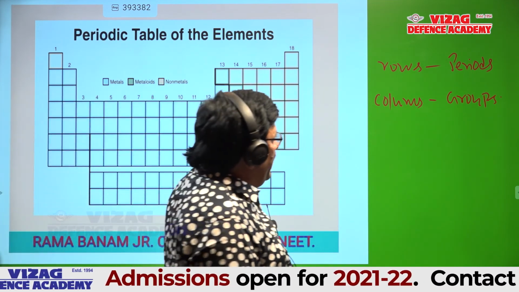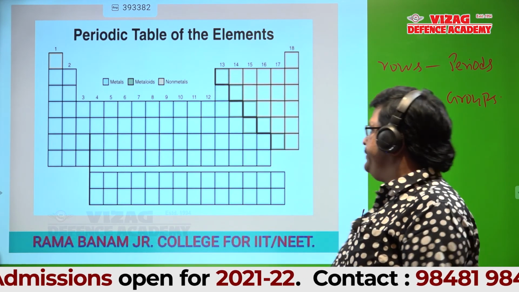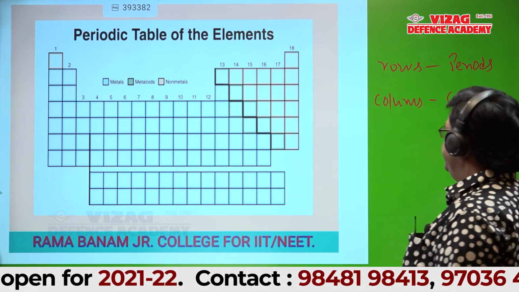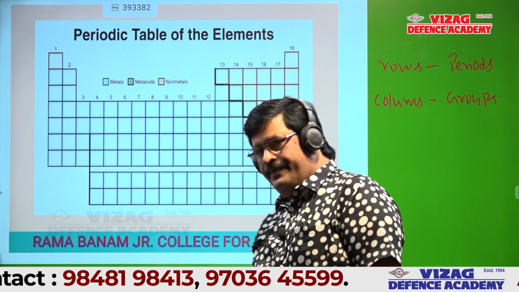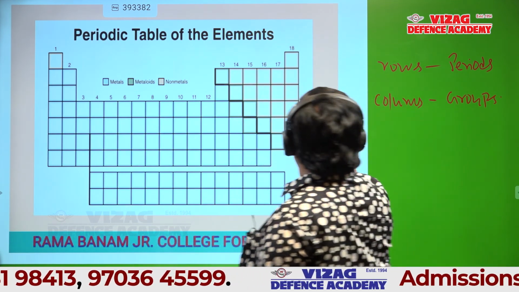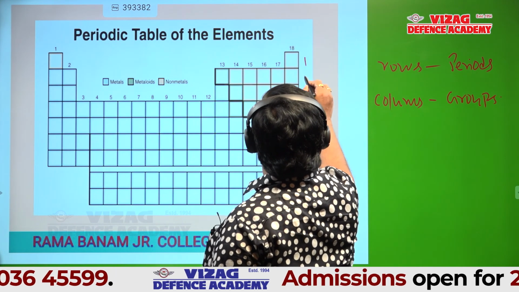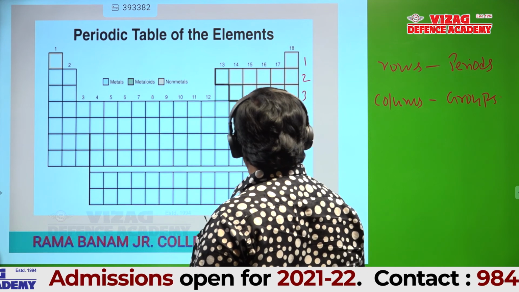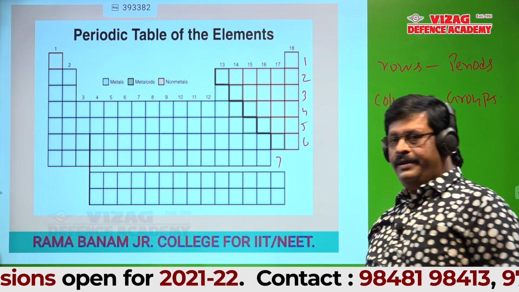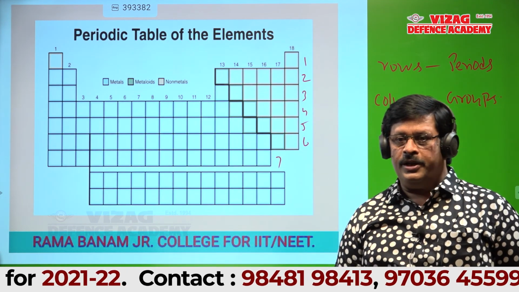See the table and tell how many periods are there. This is the first period. 1, 2, 3, 4, 5, 6, 7. Students, is it okay?